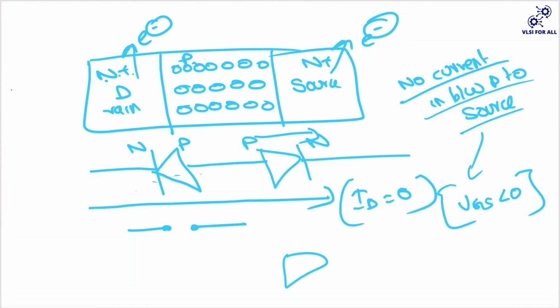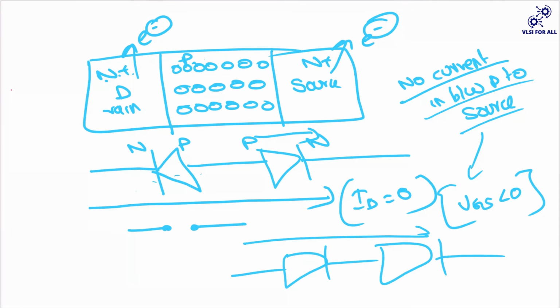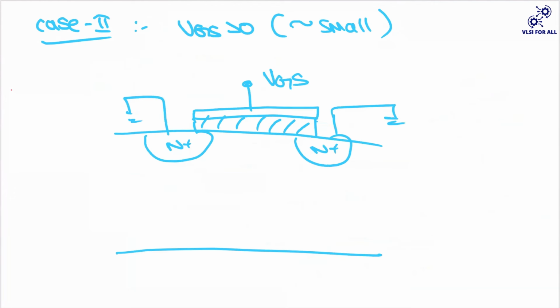Because if you see, if your diodes are connected like this, I can say that there can be a flow of current. But now here the diodes are connected back to back, right? So now if you observe here, I have applied a small voltage on top of this gate.